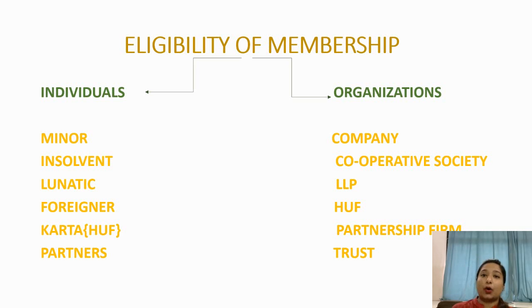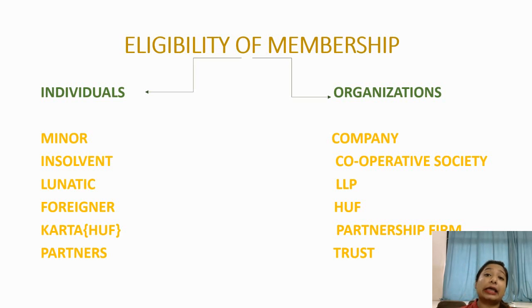The second is cooperative society. As the cooperative society is also a registered firm, it is registered under the Indian Cooperative Societies Act. So in that case, it is also a registered firm, and similarly any cooperative society can also be a member in any of the companies. So it can invest into any joint stock company, it can invest into any other cooperative society and can become a member of that company respectively.